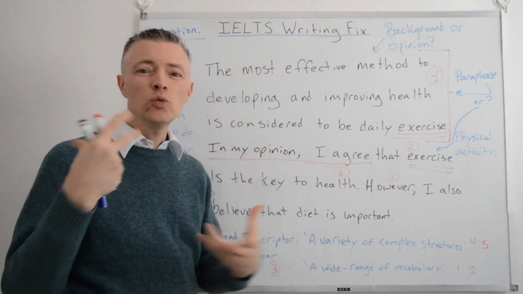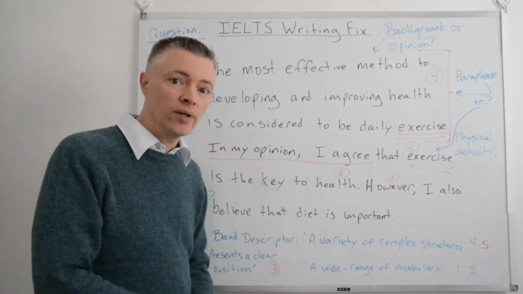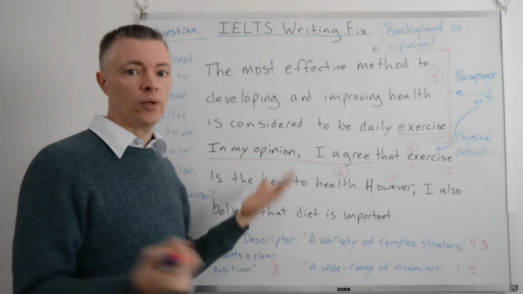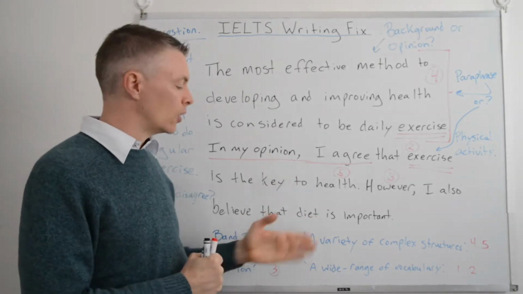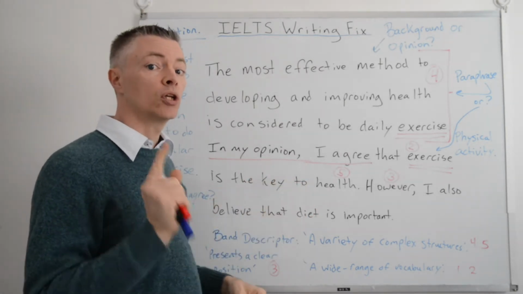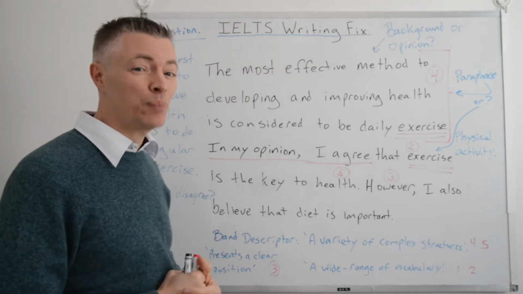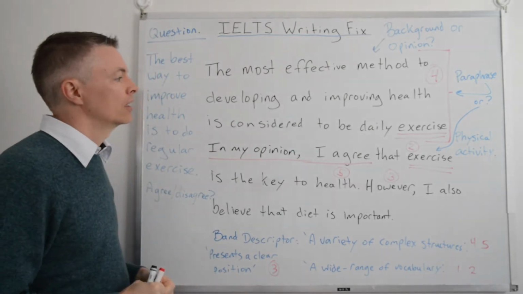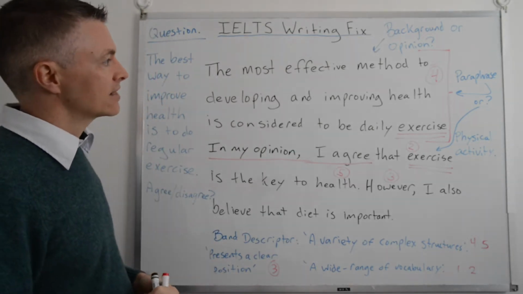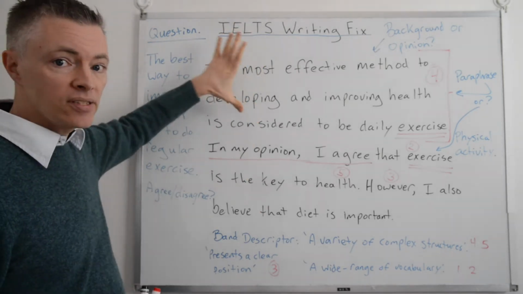That makes it confusing. We don't know what your point of view is. Which one is stronger? We don't know. The essay is not about looking at both sides. It's about looking at one side, especially when you're a beginner. Okay. Now, the next thing we're going to look at is the topic sentence.